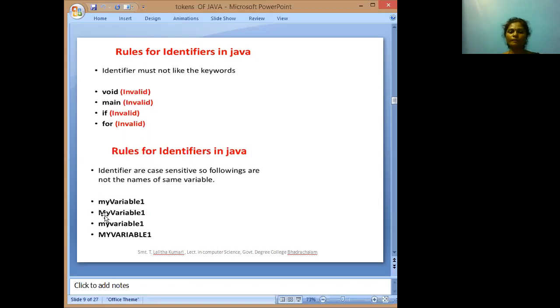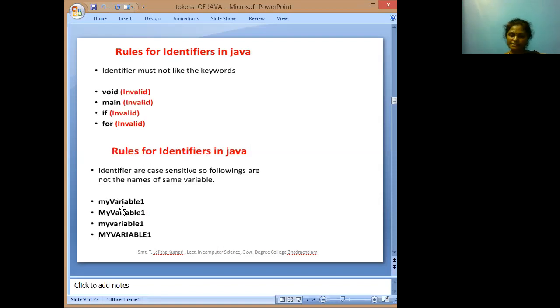So in 'myvariable1' all letters are small letters. In 'MyVariable1' the first letter is a capital letter, and in the second word, the first letter is also a capital letter. And in 'MYVARIABLE1', all the letters are capital letters.